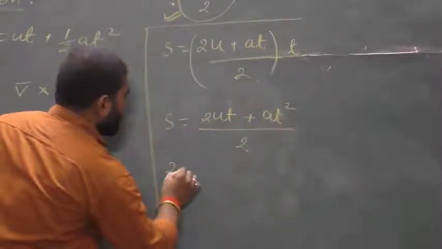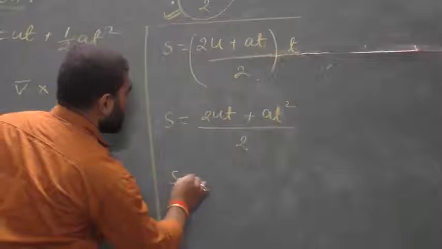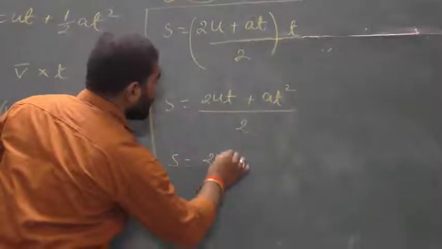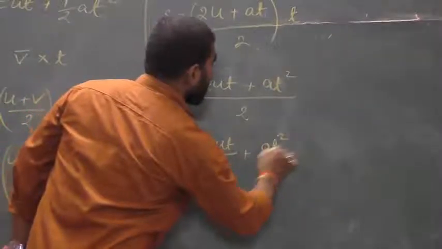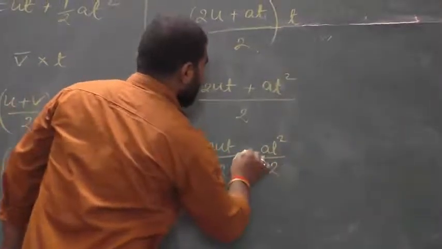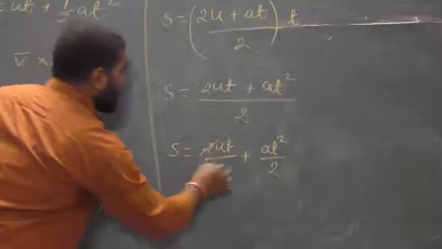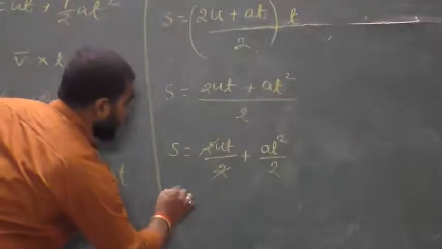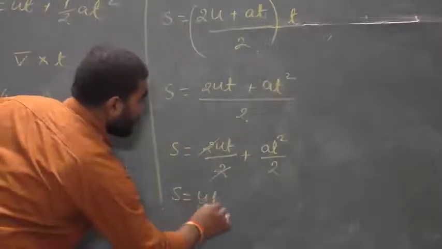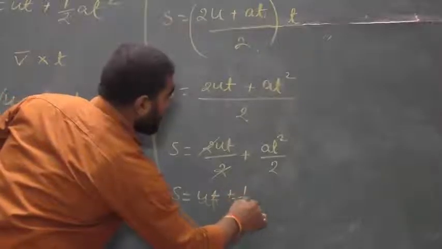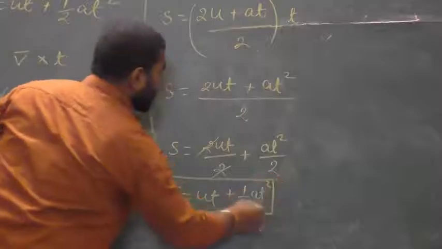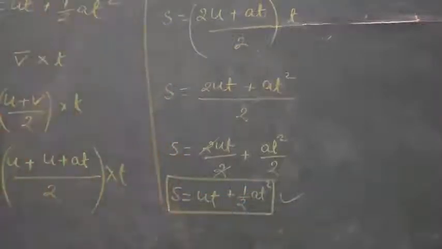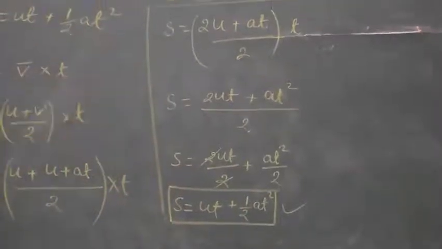So s is equals to 2ut upon 2 plus at square upon 2. Writing it separately, the 2 will cancel out, so we get s is equals to ut plus half at square. This is our second equation of motion which is proved here.